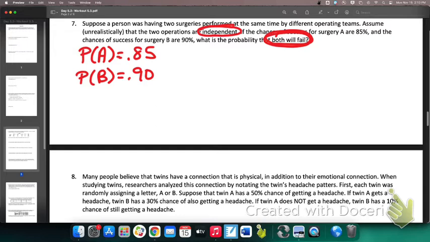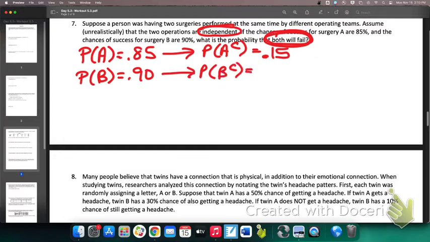So what I need to do is find the probability that each of them fails. What is the probability that A fails? 0.15. It's the complement of it succeeding. And what's the probability that B fails? 0.1. Now I know the probability of each of them failing independently, and now I can multiply their failure rates in order to find out the probability that they both fail.